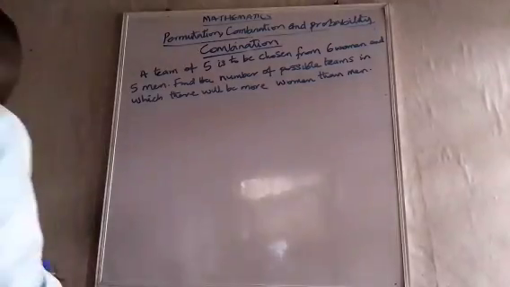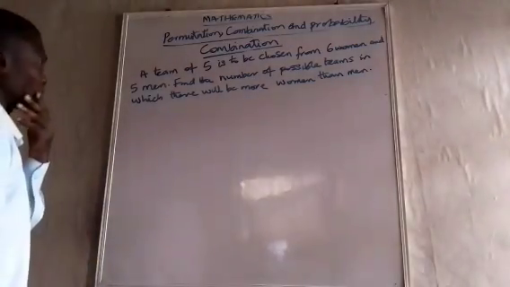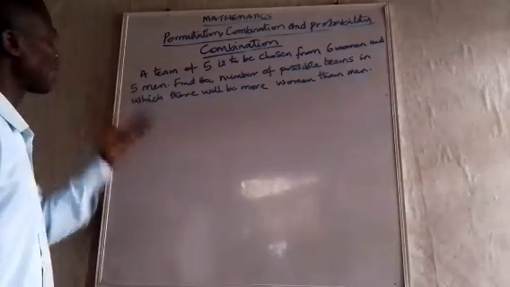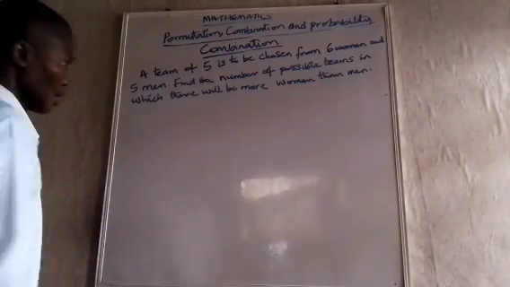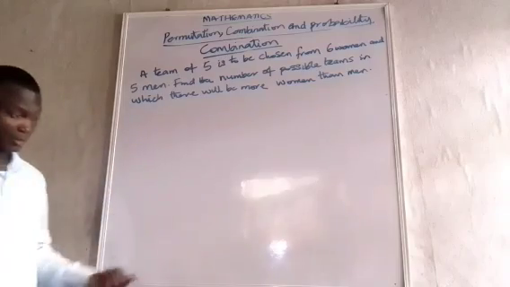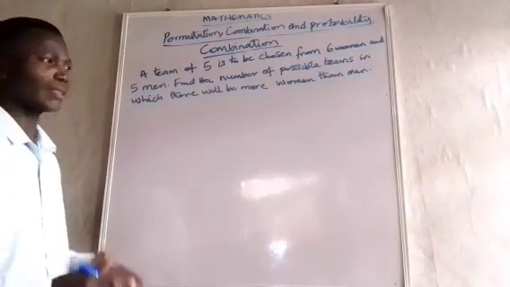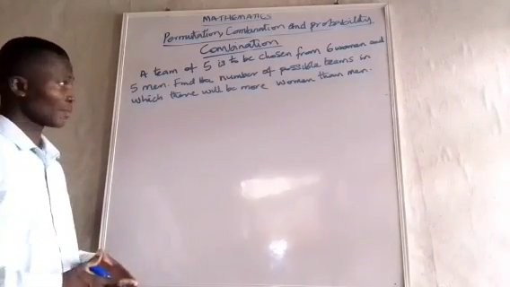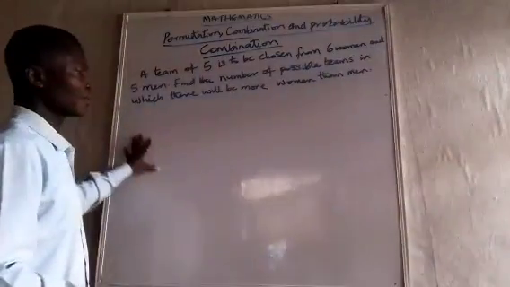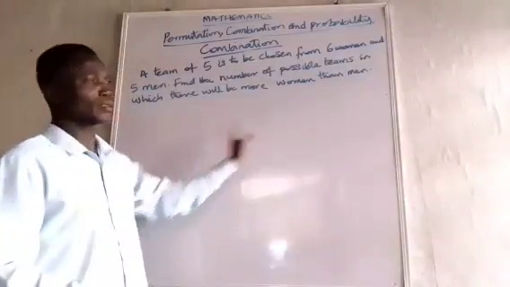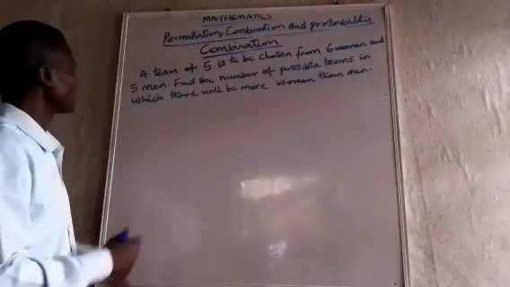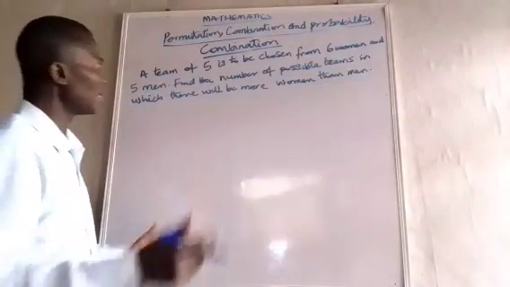Look at this. It says a team of 5 is to be chosen from 6 women and 5 men. Find the number of possible teams in which there will be more women than men. You see, in this situation, and the immediately past question we just solved, these are situations where we have conditions. In this instance, it's not telling us the exact split.